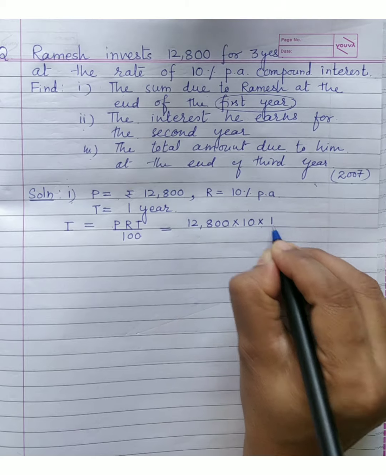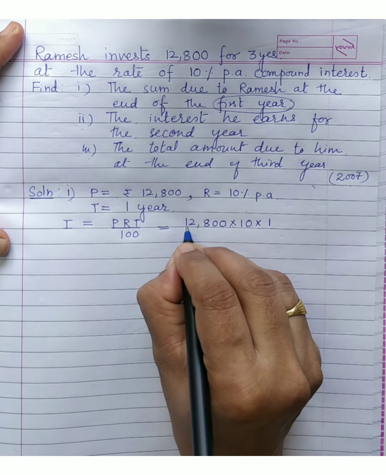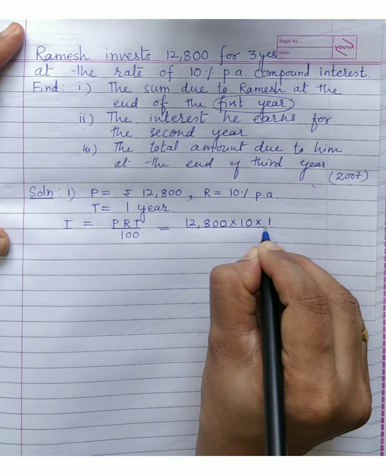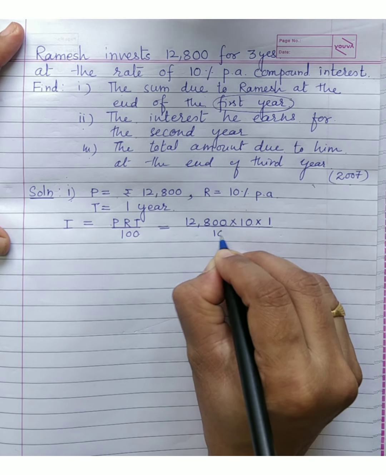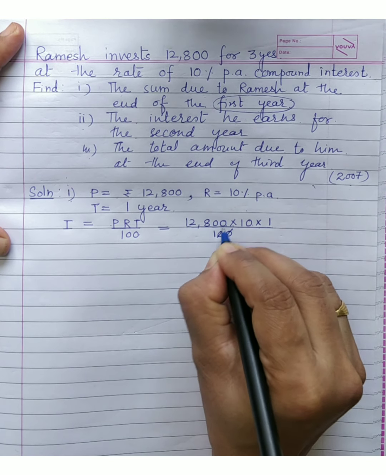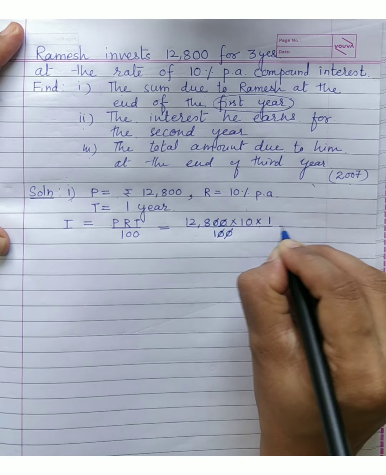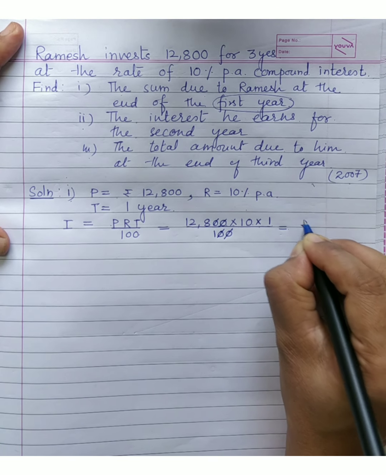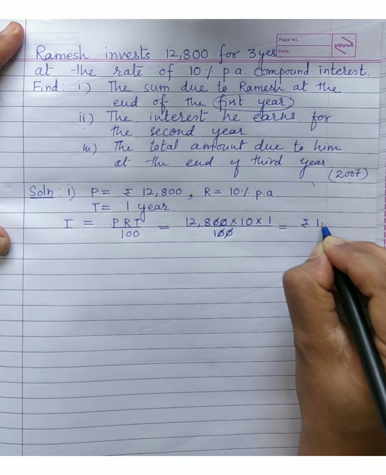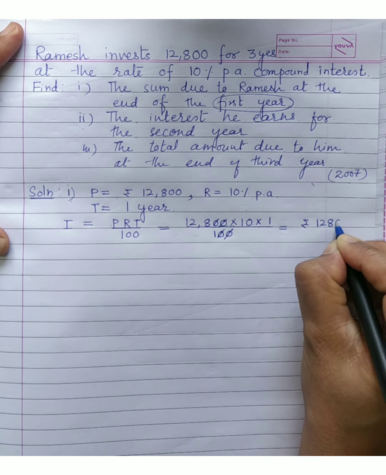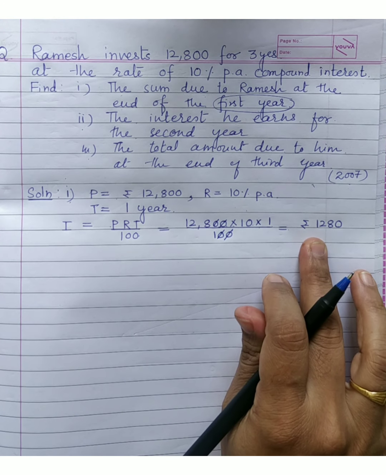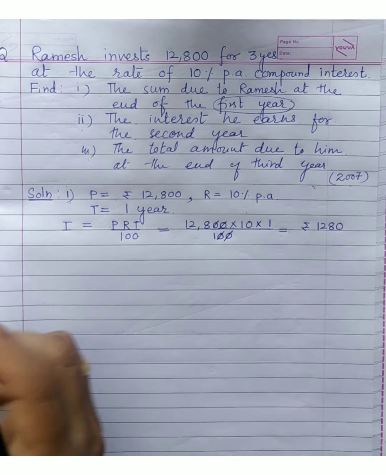It will never do, right? Same way here also, be very careful with calculation. Sometimes we have very big numbers. And here the interest obtained is rupees 1,280, right?